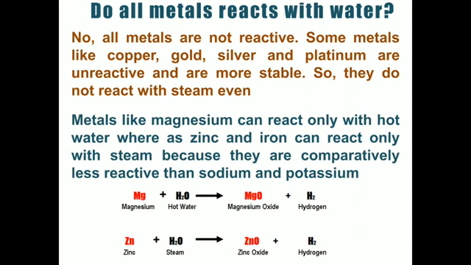Here you can see magnesium is a metal which can react with hot water to produce magnesium oxide and hydrogen gas, whereas zinc can react with water in steam form only. Remember, here you can see the conditions are varying. Earlier, sodium and potassium reacted with cold water because they are very reactive, but zinc and iron can react with water only if the water is hot or in steam form, otherwise no reaction will take place.